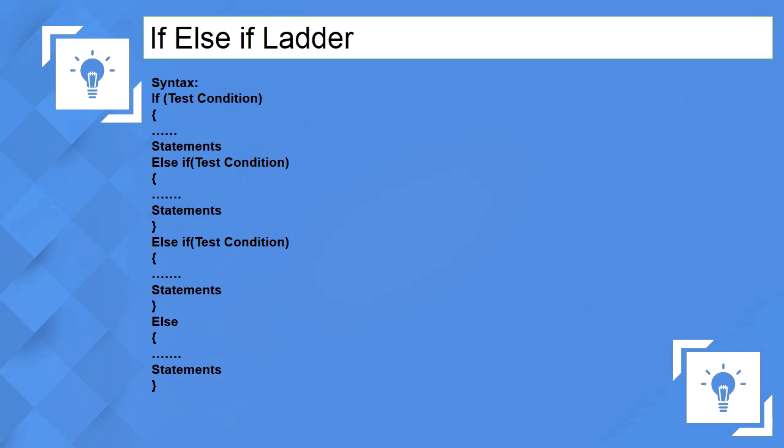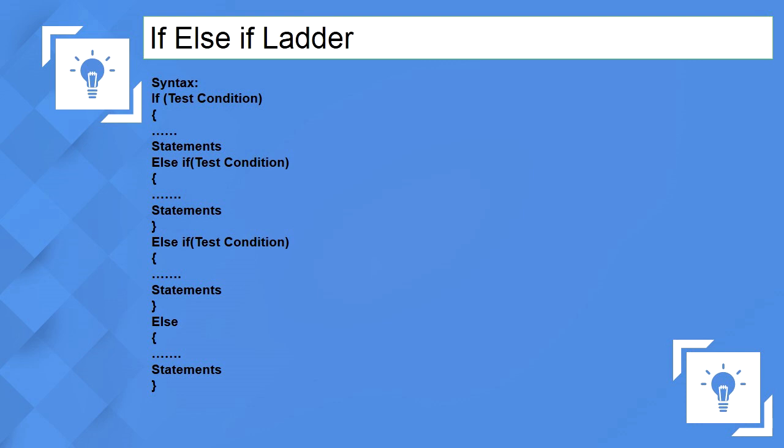The syntax says if test condition, statement one is a block, and then else if one more condition is there, so second statement, and again else if the third statement. So here when you are using more than one statement in if else if, then it is an else if ladder. At the end, to stop the condition we will use else.